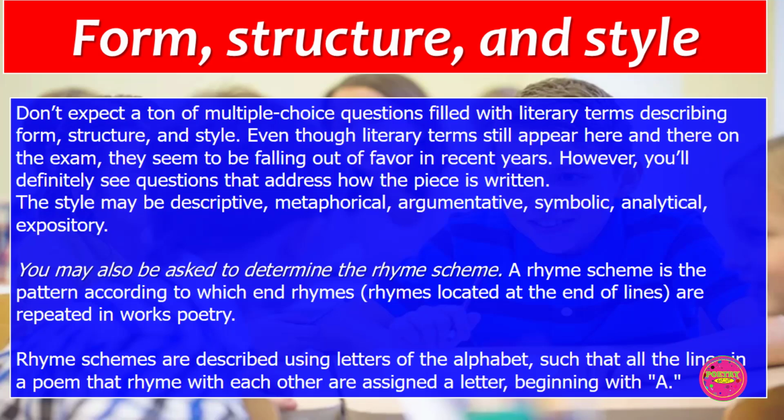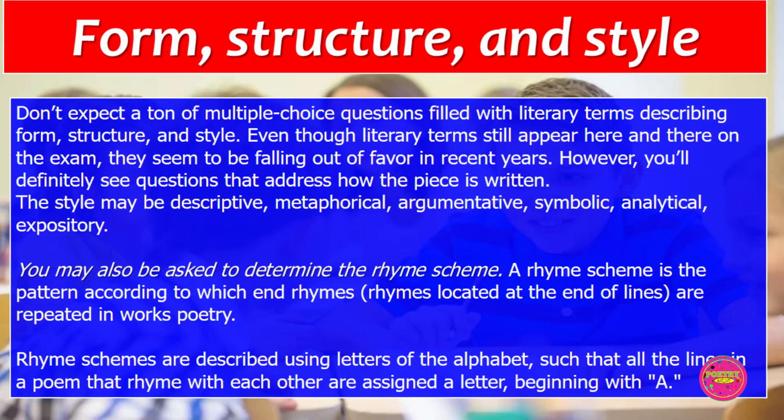Form, structure, and style. Don't expect a ton of multiple choice questions filled with literary terms describing form, structure, and even style. Even though literary terms still appear here and there on the examination, they seem to be falling out of favor in recent years. However, you will definitely see questions that address how a literary piece is written. The style may be descriptive, metaphorical, argumentative, symbolic, analytical, expository.